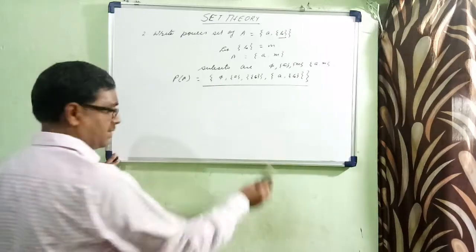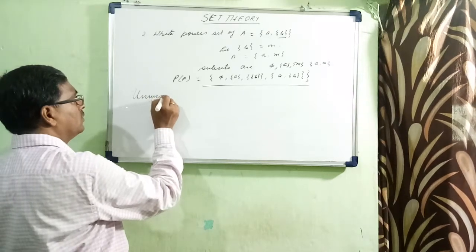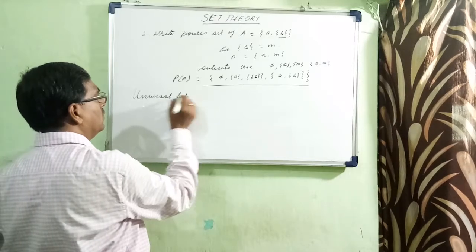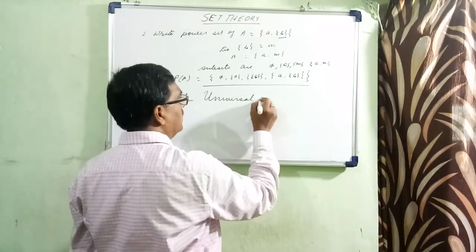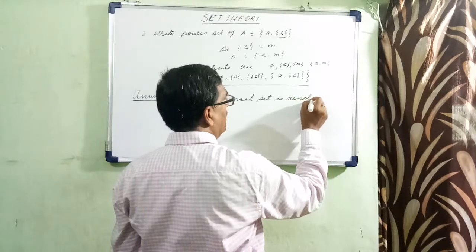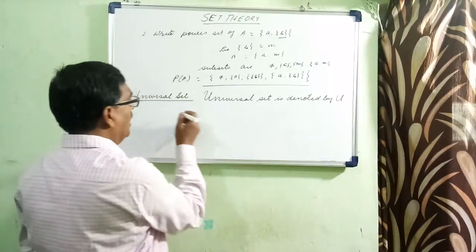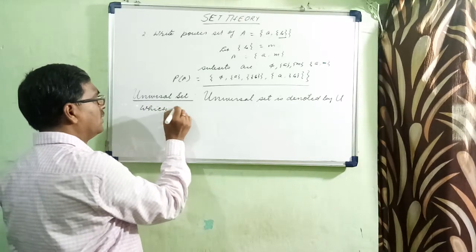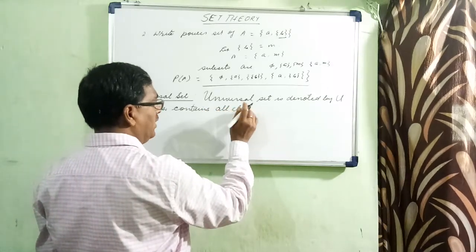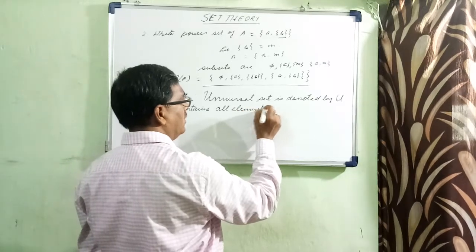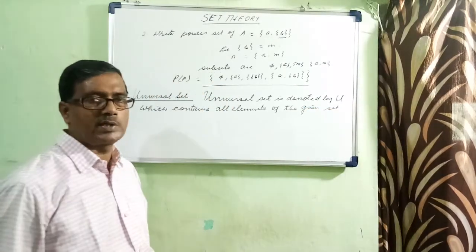Let us see some more definitions. What is called universal set? Universal set is denoted by U, which contains all elements of the given sets.